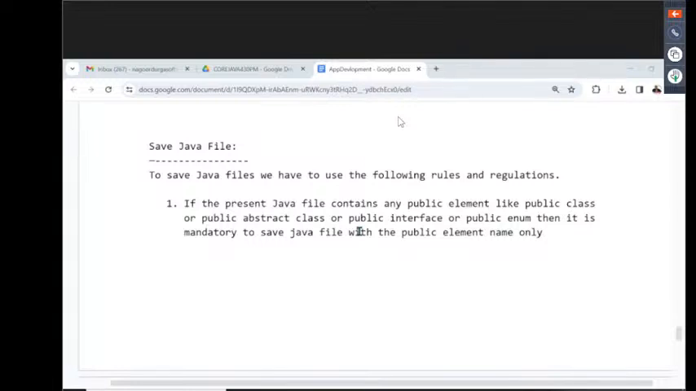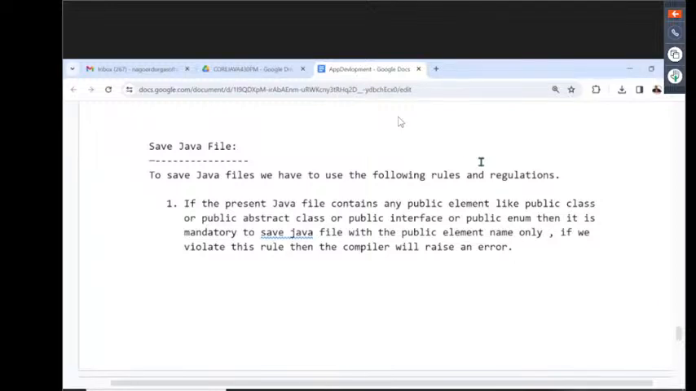What is mandatory here? If the present Java file contains a public class, or public abstract class, or public interface, or public enum, then it is mandatory to save the Java file with the public element name only. If we violate this rule, then the compiler will raise an error.